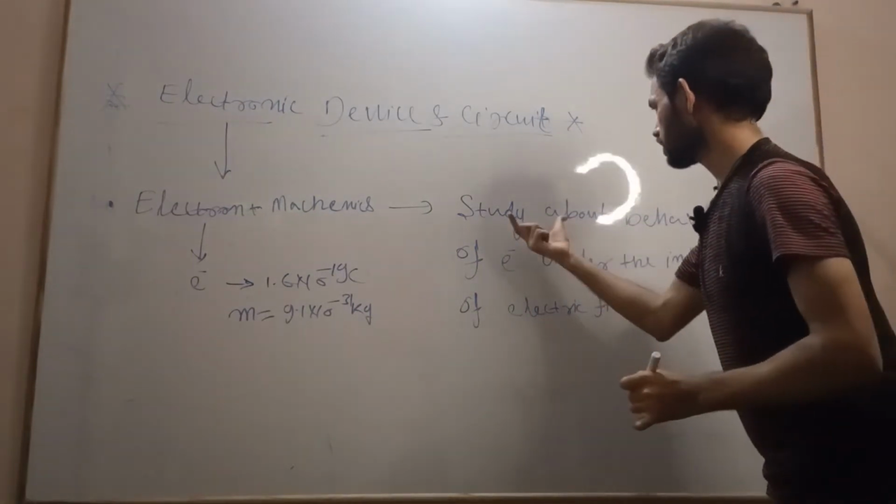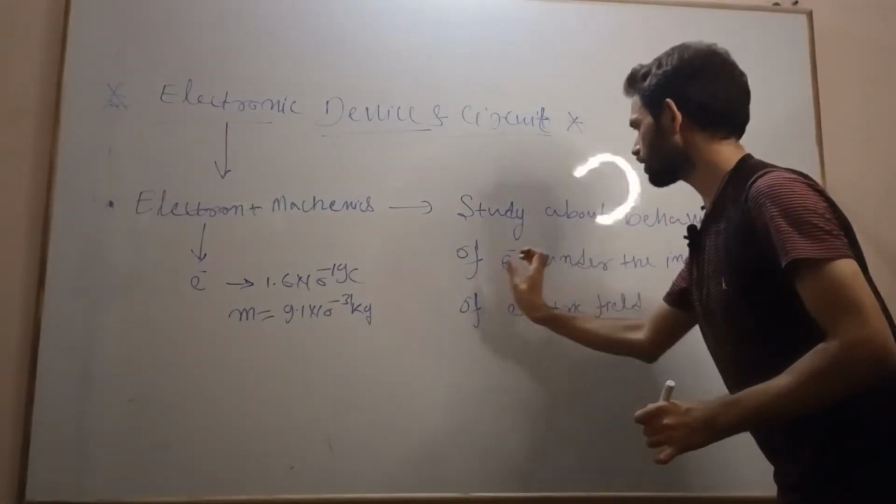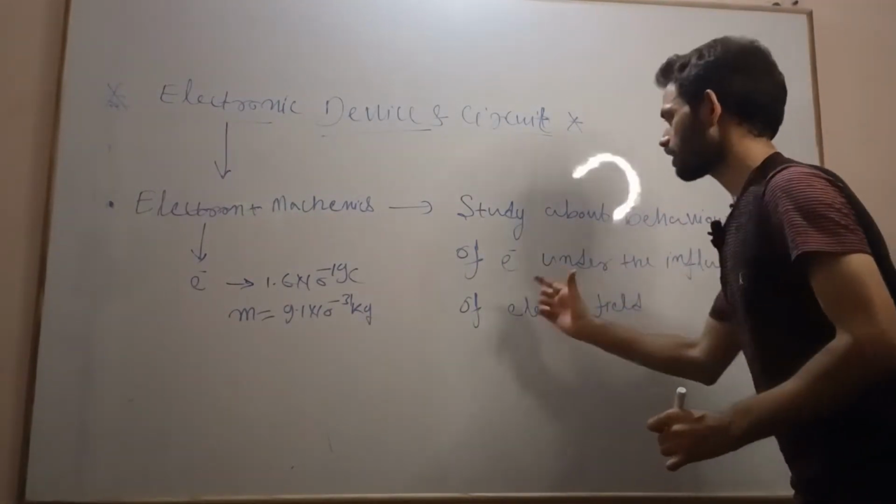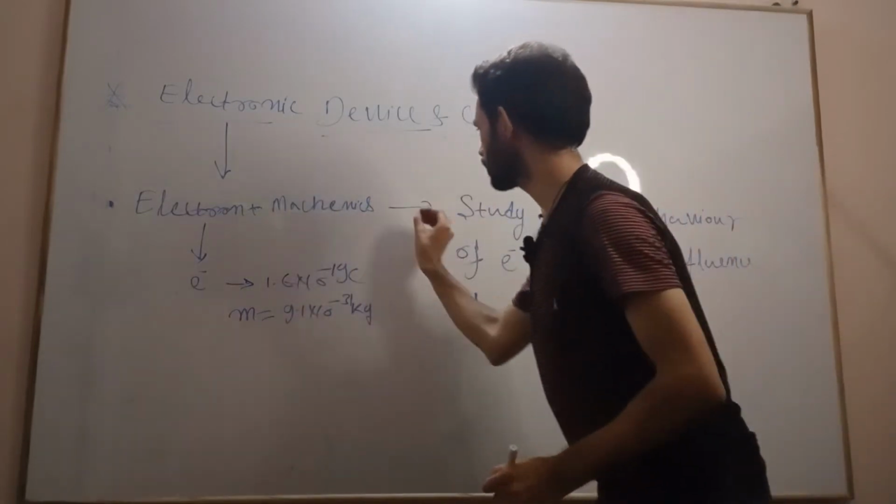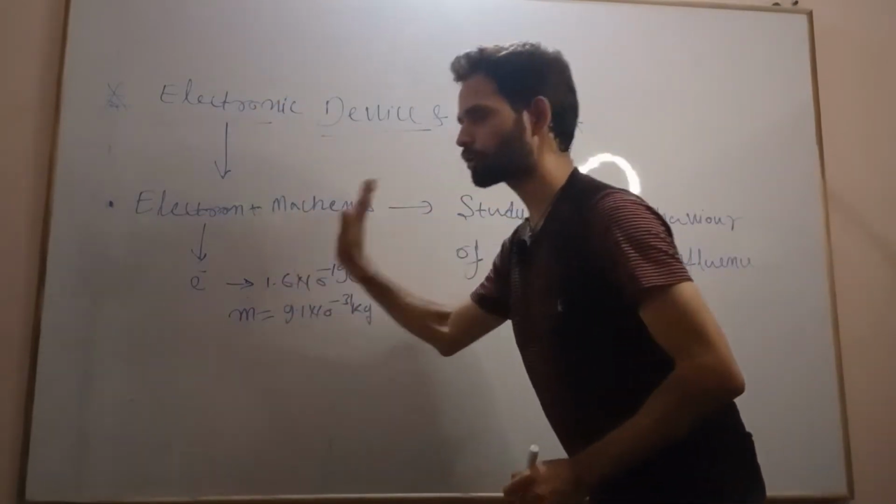So the study about the behavior of electron under the influence of electric field is nothing but electronics.